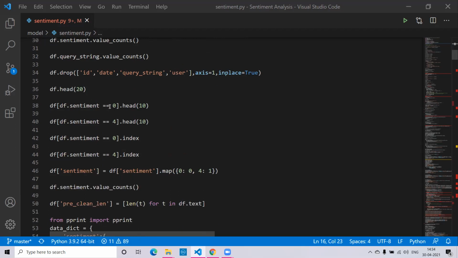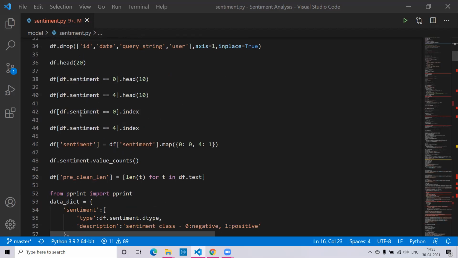Then over here, we have df.sentiment equal to 0 and equal to 4. If df.sentiment, that's the first column, is equal to 0, that means those are all the negative tweets. And if df.sentiment is equal to 4, that means they're all the positive tweets. Then we have used the function .head for df.sentiment equal to 0 to print the first 10 rows of negative tweets. And then we have used the same function again with equal to 4 to print the top 10 positive tweets which are present in our dataset.